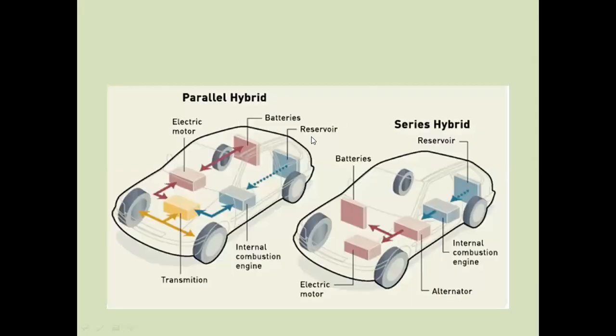On the next slide we can see the parallel hybrid vehicles and the series hybrid vehicles. As I said earlier, in parallel hybrid vehicles we can operate the vehicle with the internal combustion engine and also with the motor from the battery charge. But in series hybrid vehicles, we can operate the vehicle only with the help of the motor. The internal combustion engine is coupled with a generator, and that energy is stored with the help of the inverter and the battery.